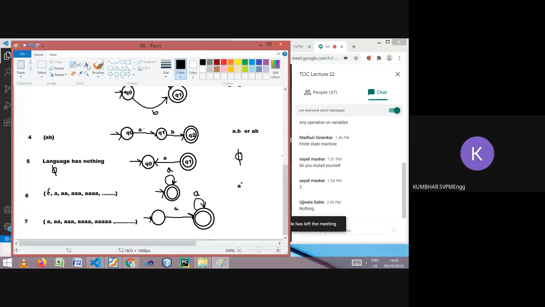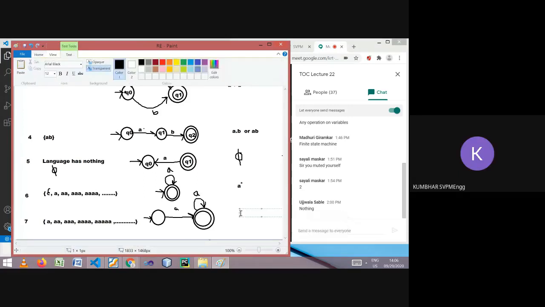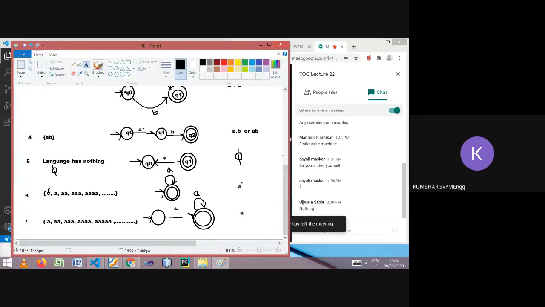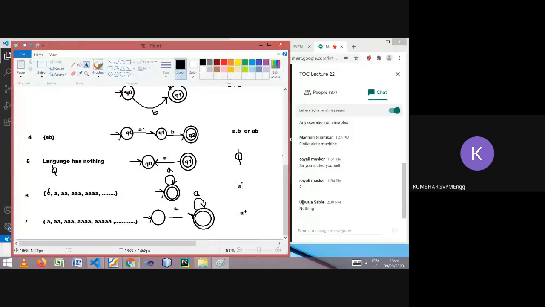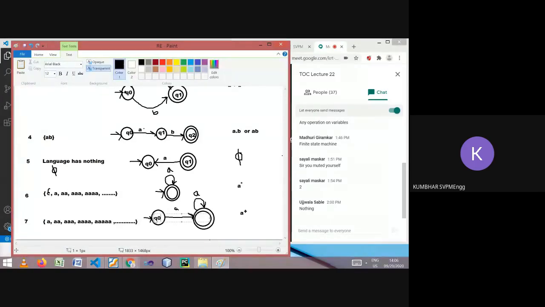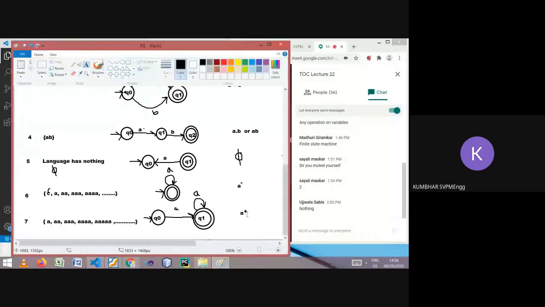This is represented using the regular expression A plus. So remember, A star means 0 or more occurrences. A plus means 1 or more occurrences. So at least one symbol must be there. A plus means one or more A's. Until it reads a single A, it will not go to the final state. And once it reaches the final state, it can accept any number of A's. So this automata accepts this language, which is represented in regular expression as A plus.